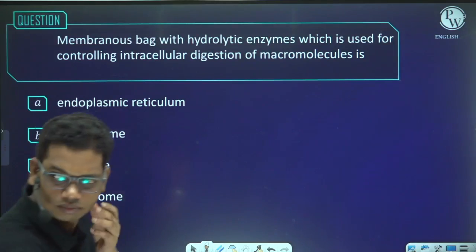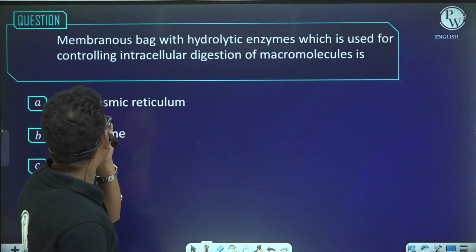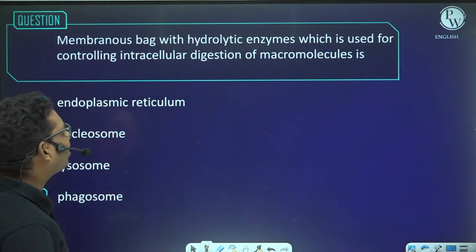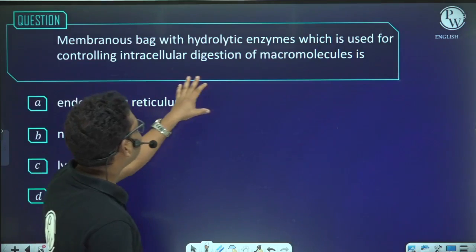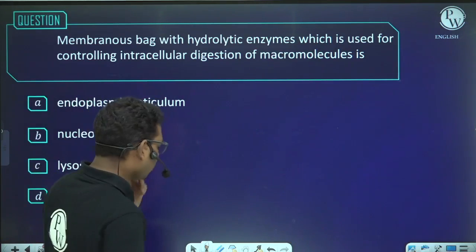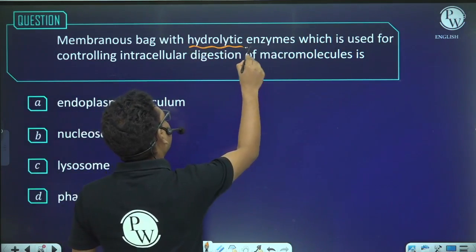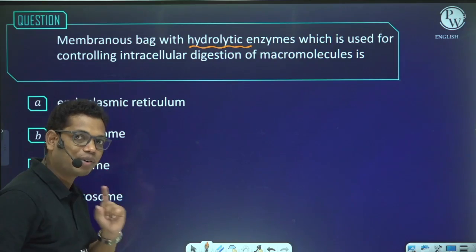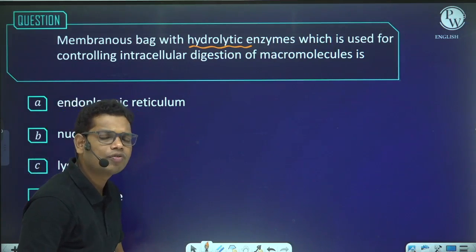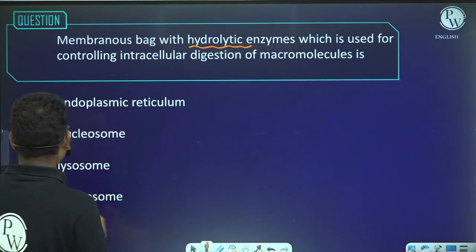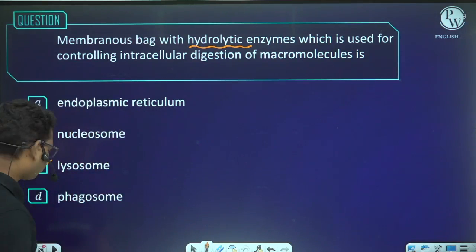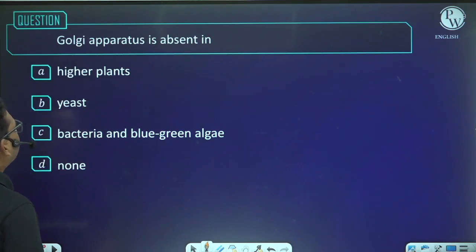Now, a membranous bag with hydrolytic enzymes which are used for controlling the intracellular digestion of macromolecules. See, we have one organelle which has the hydrolytic enzymes, and what is that organelle? Very good, that is the lysosome. What is that organelle? Lysosome. So the answer will be lysosome, right? Next, Golgi apparatus is absent in.